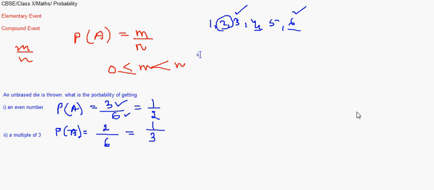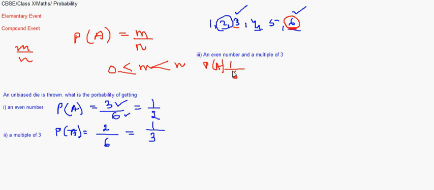The third one in the same question says it is an even number and a multiple of 3. It has to be an even number and a multiple of 3. Out of the multiples of 3 we could see that only 3 and 6 are the numbers which are multiples of 3. Out of them, being an even number is only 6. So there is only one favorable elementary event. So probability will be expressed as 1 by 6.